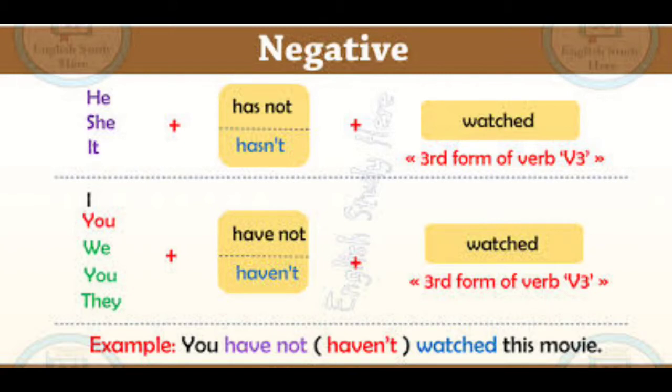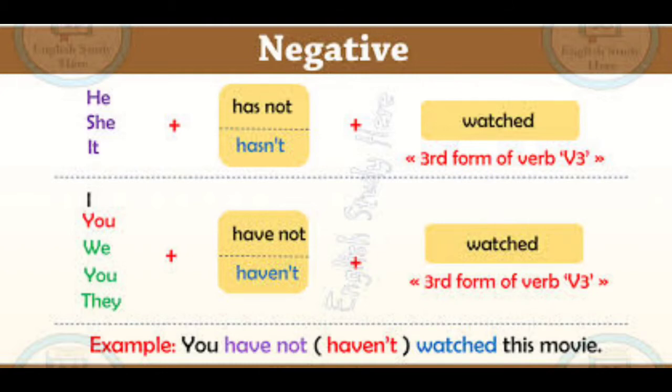Okay, children? Then for plural subjects like I, you, we, they, we need to use have. So I have not watched. Verb 3 form of the verb is watched. You have not watched. They haven't watched. So have not or haven't, both are the same, children.